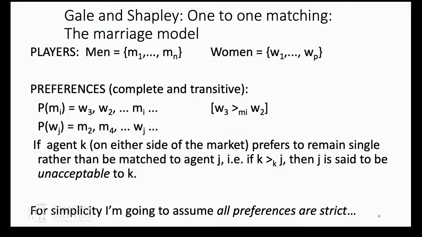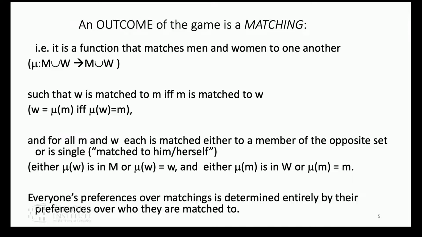And I'll sometimes organize preferences by lists, and if here's man I's preference, I'll end the list with man I himself, and what that means is people he likes less than himself, he'd rather remain single. And I'll say that would be an unacceptable match. And especially today, to keep things simple, I'm going to assume that all preferences are strict.